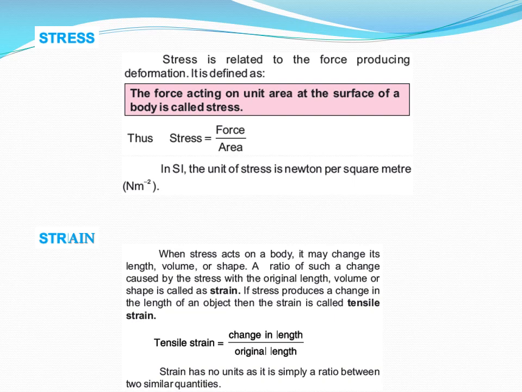So, how to define it? Tensile strain equals change in length divided by original length. Strain has no units. Why? As it is simply a ratio between two similar quantities.